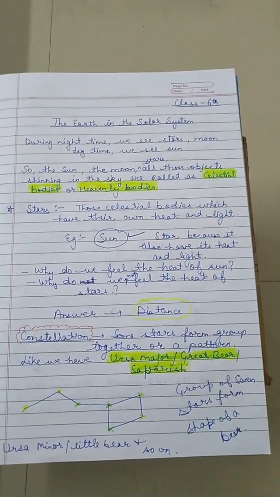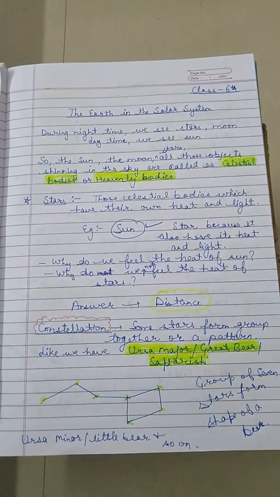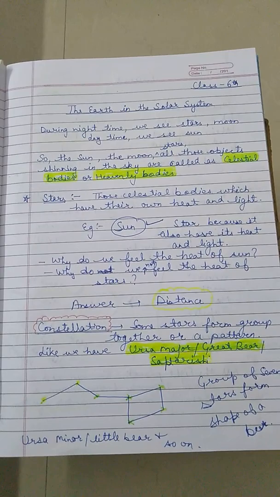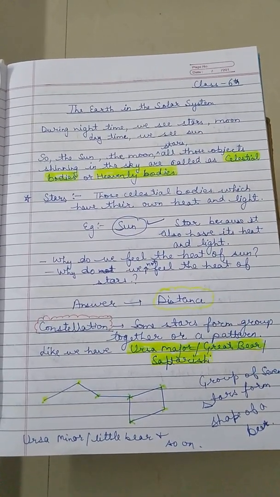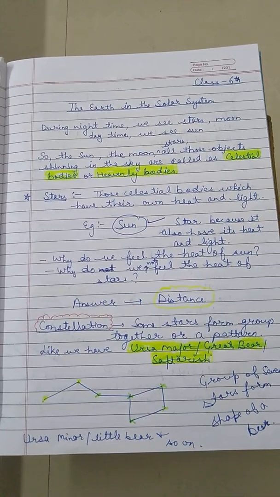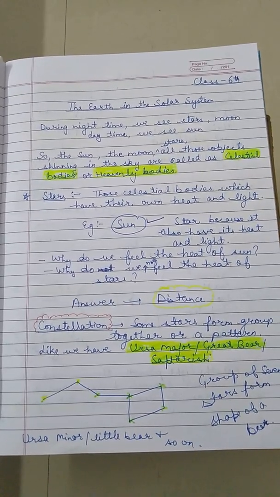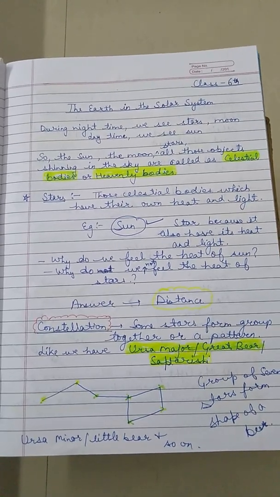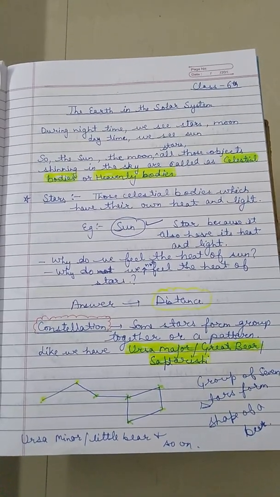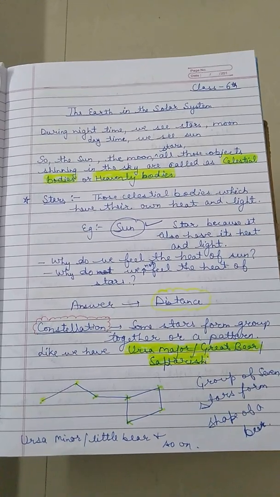Because the distance of the sun from the earth is less than the distance of the stars from the earth. Stars are far away from the earth. That's why we don't feel the heat of the stars. And the earth is near the sun. That's why we feel its heat.